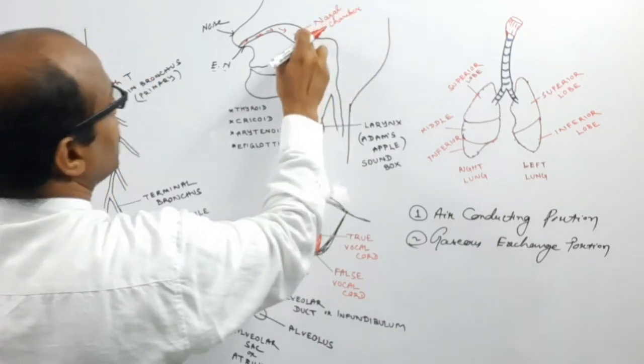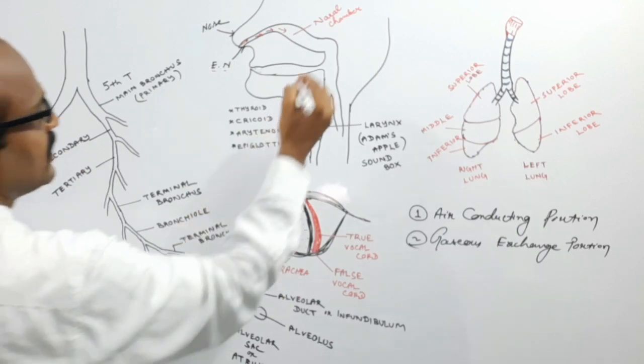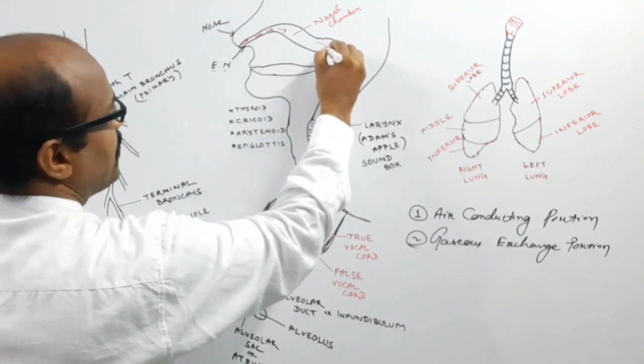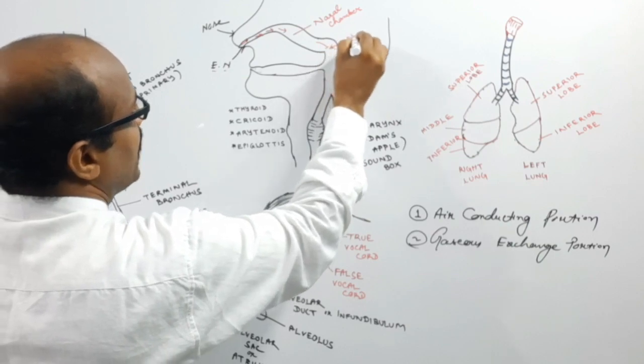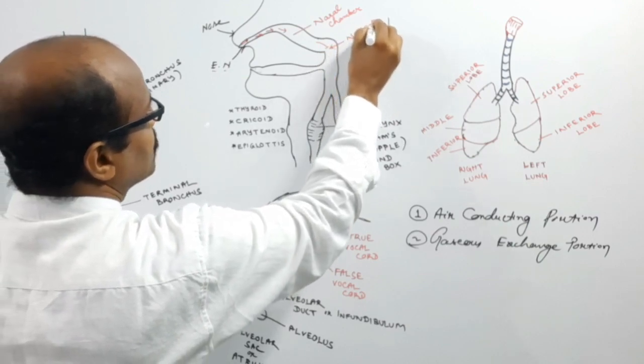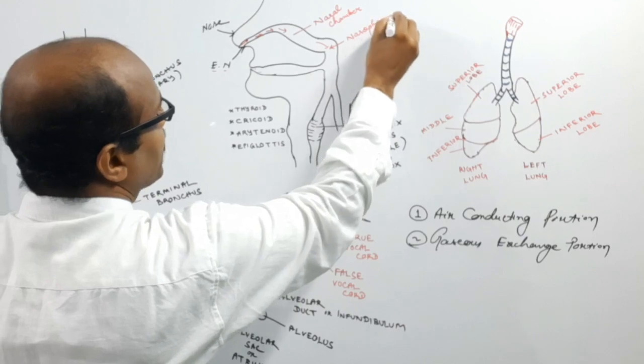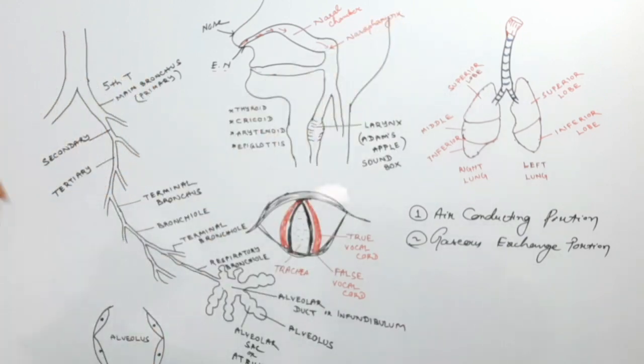This is the nasal chamber. Now the nasal chamber opens into the pharynx, and this portion is known as the nasopharynx.